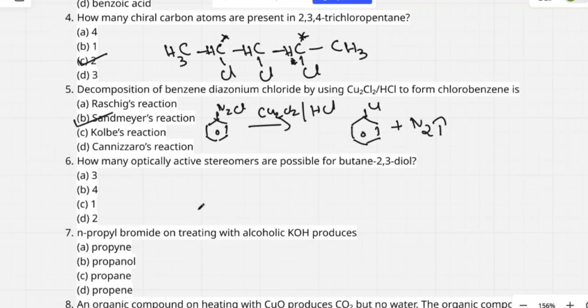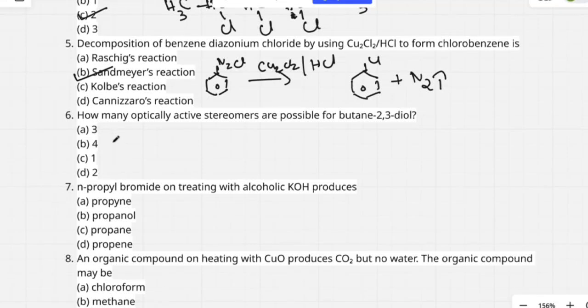Next, I move to question number 6. How many optically active stereoisomers are possible in butane-2,3-diol? We have to write the structure of butane-2,3-diol. Here I write the structural formula of butane-2,3-diol.